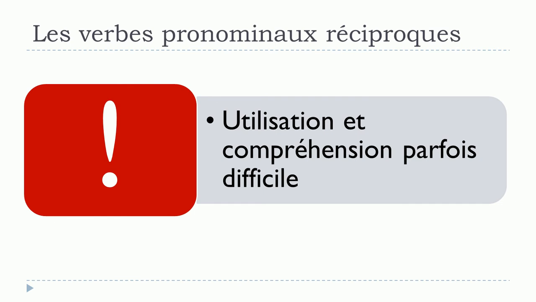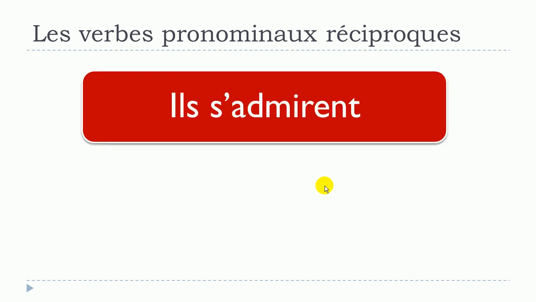Be careful because in some cases, let's say that it will be difficult to really understand. So, utilisation et compréhension parfois difficile. I will give you a good example here. You've got this: Ils s'admirent, okay? S'admirer is to admire. So, ils s'admirent. Of course, you get the plural form and then it's a verbe pronominal. So, probably you could think that it's a verbe pronominal réciproque in this example.